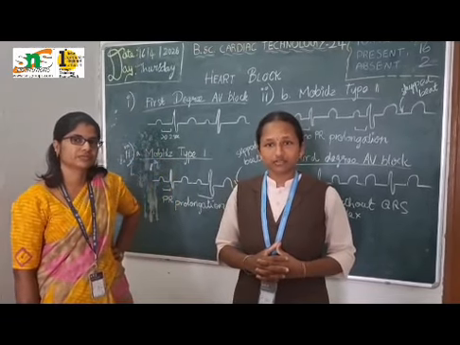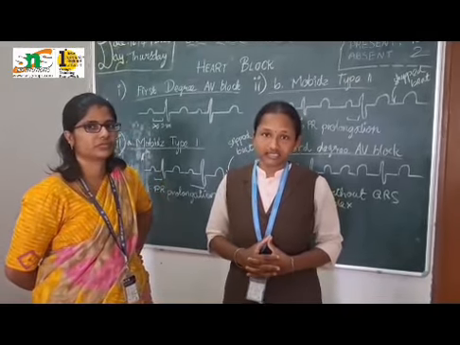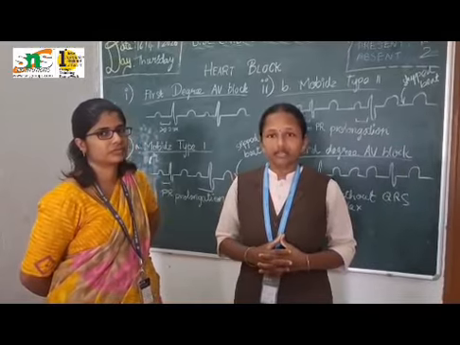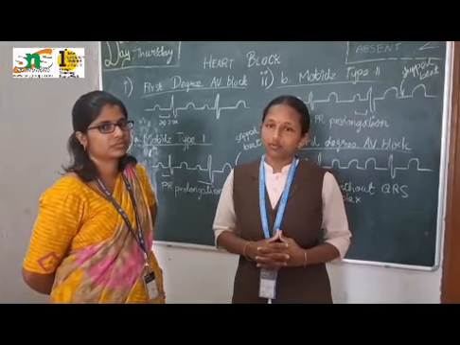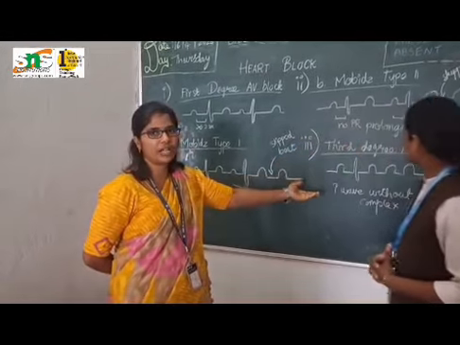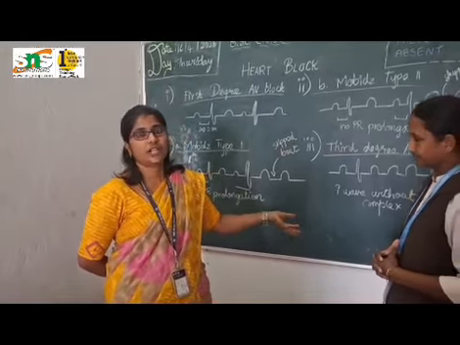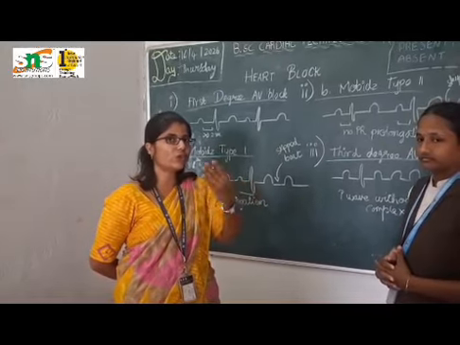A complete interruption of conduction between the SA node or atria and the ventricles causes the atria to beat at their own rate and the ventricles to beat at their slower escape rhythm. This leads to reduced cardiac output and can be life-threatening. So this is called third degree heart block. There is a complete absence of QRS for almost 3 to 4 cardiac cycles.